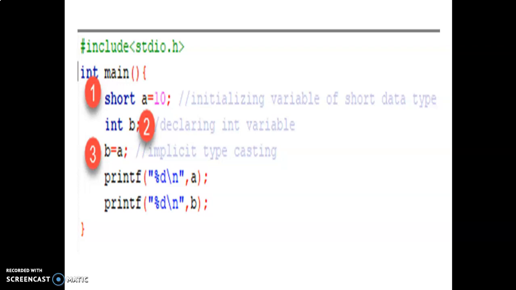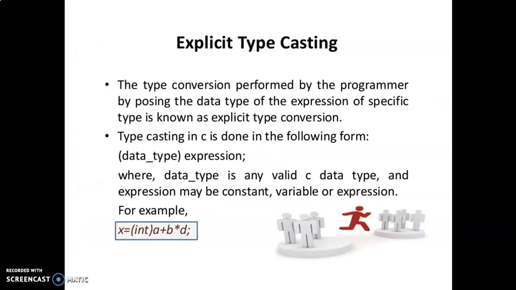Here the short data type is implicitly converted into the integer data type. This is called implicit type conversion. Okay, so the next one is explicit typecasting.